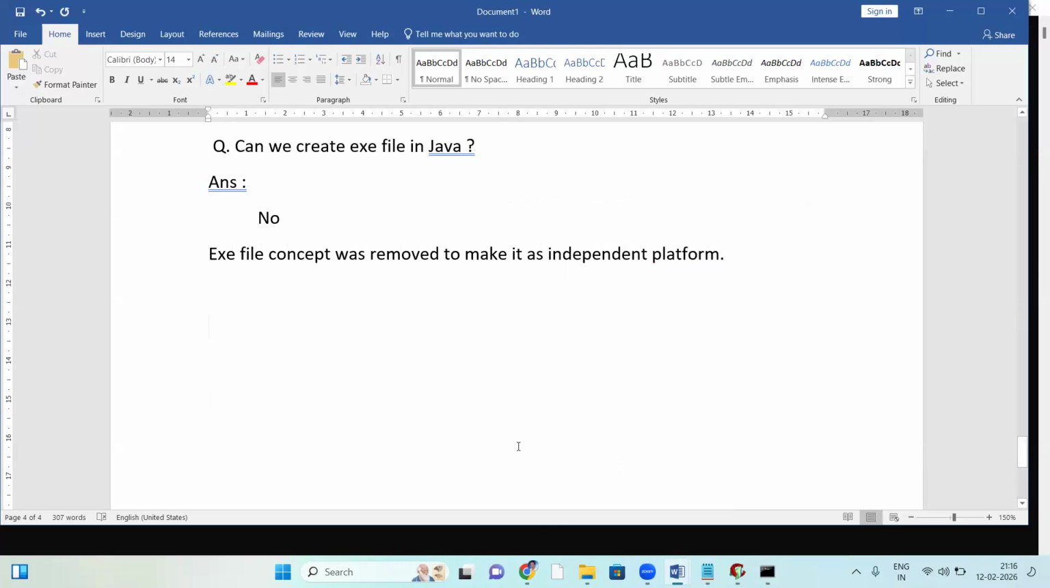I will talk about exe in the next session: the differences between an exe file and a .class file. An exe file is platform dependent; a .class file is independent of platform. The reasons I will explain very clearly next session. In Java, the exe file concept was removed to make it platform independent. So an exe file is not a .class file; in Java everything is a .class file.